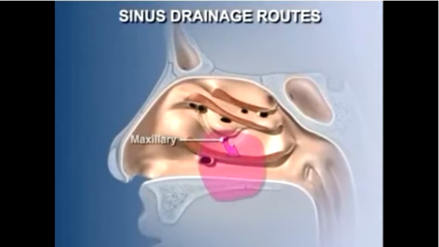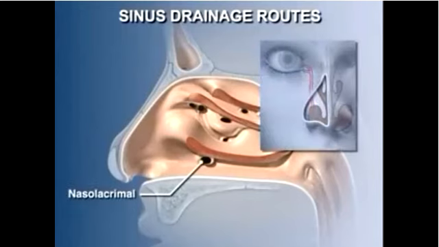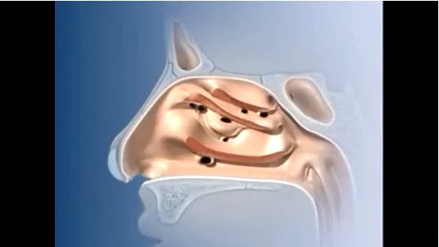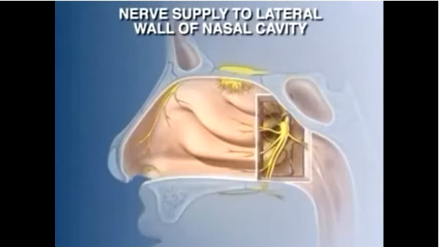The maxillary sinus was poorly designed for animals that walk upright. The drainage opening is usually near the top of the sinus, so the sinus has to fill completely before it can begin to drain. A fifth opening into the inferior meatus is the drainage site for the nasolacrimal duct. This duct carries overflow tears from the eye into the nasal cavity, which is why our nose runs when we laugh hard or cry. Sensory innervation of the lateral wall of the nasal cavity is supplied by lateral nasal branches from the anterior